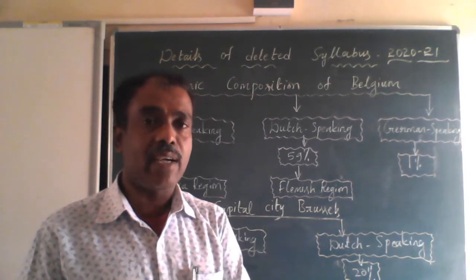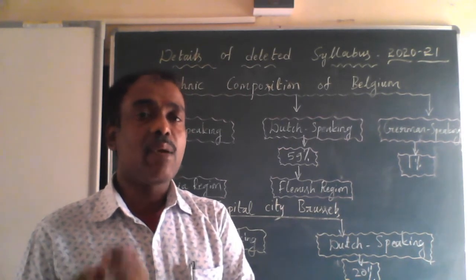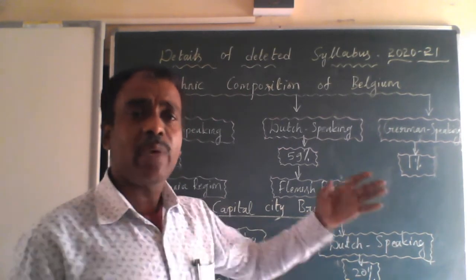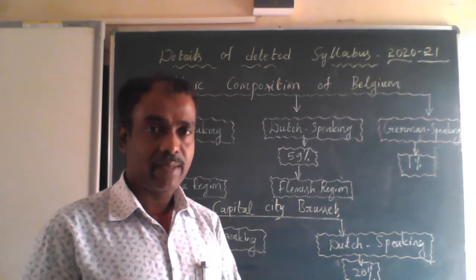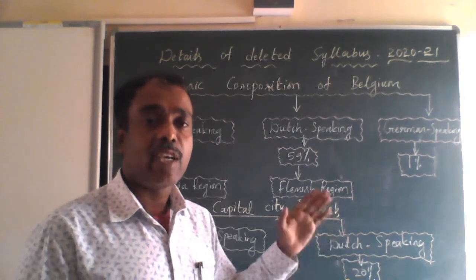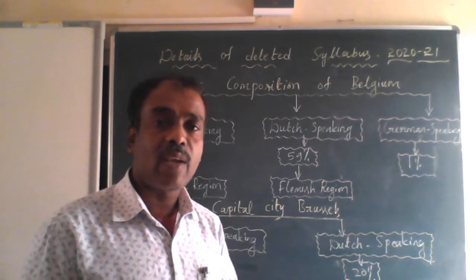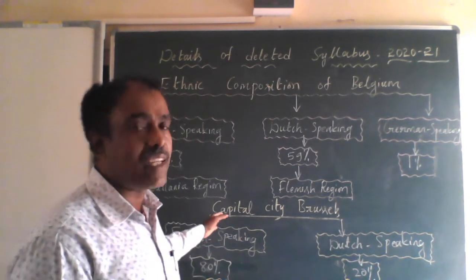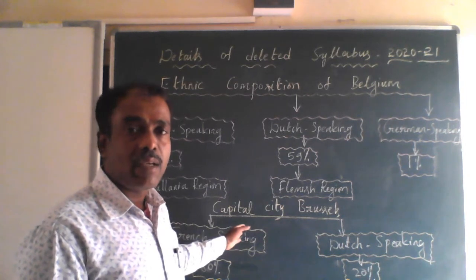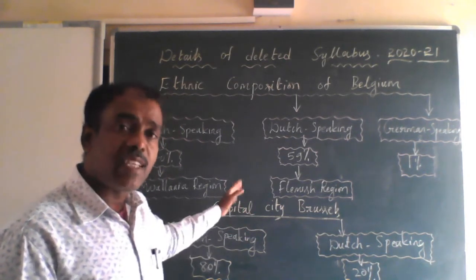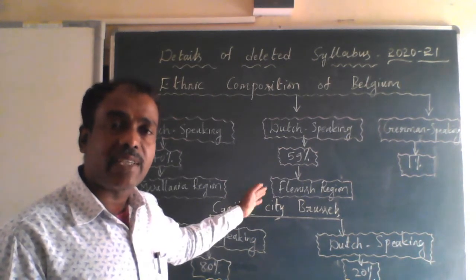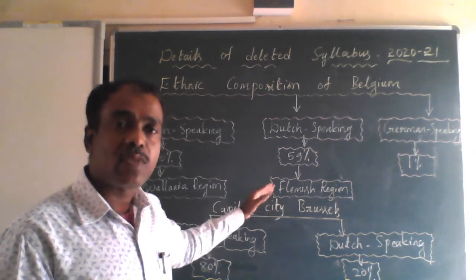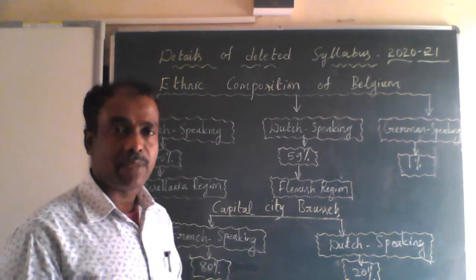That is called the Belgium model of government. They solved it in a very smooth way by sharing power in the government. They gave equal opportunities and equal rights to the minority community, the French speakers, also. This is how the Belgian leaders took different steps to solve their ethnic problems.